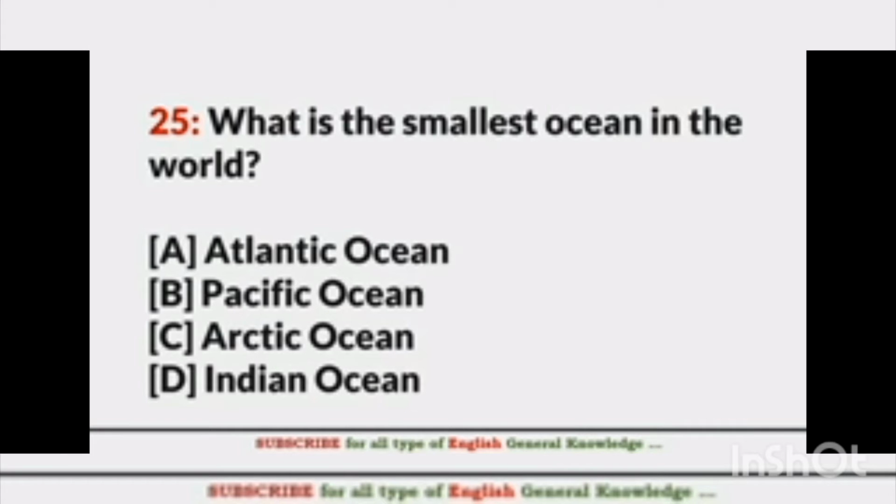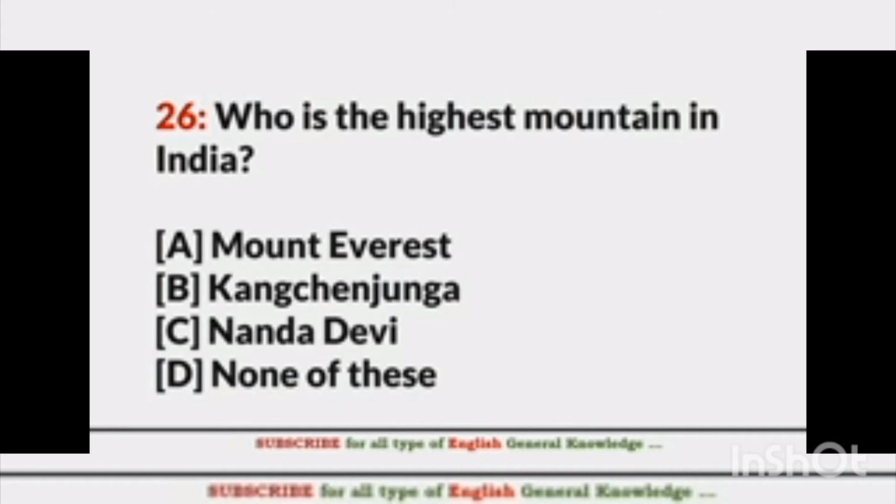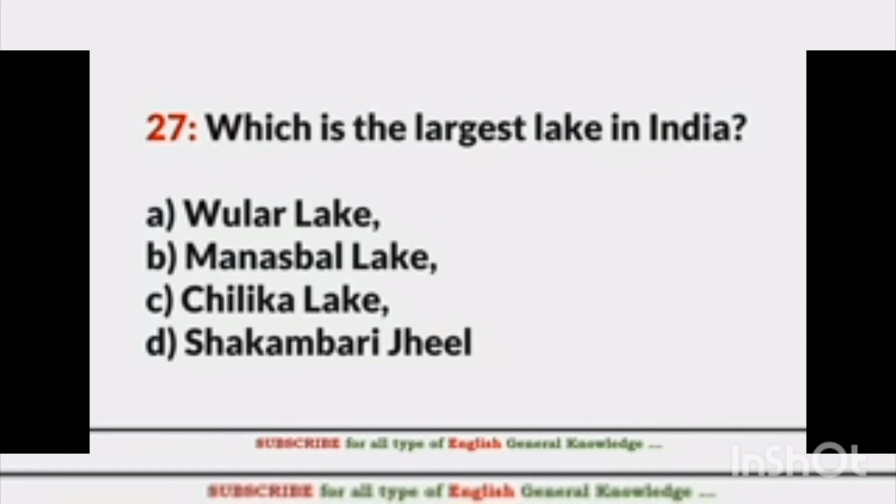What is the smallest ocean in the world? Which is the smallest ocean in our world? That is Arctic Ocean. Next question. Which is the highest mountain in India? That is Kangchenjunga. Which is the largest lake in India? Which is the largest lake in our India? That is Wular Lake.